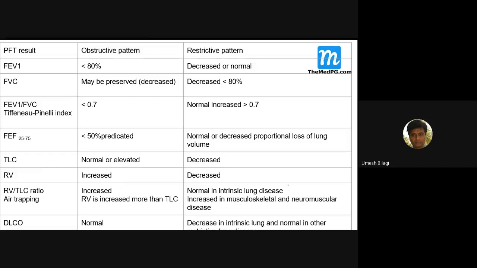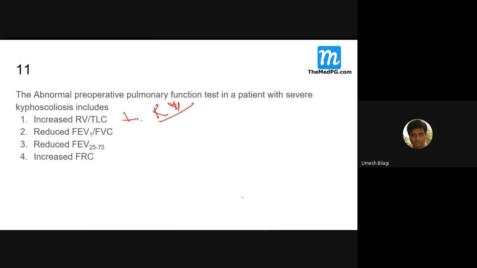It is normal in the case of interstitial lung diseases, whereas in musculoskeletal diseases this RV/TLC is increased. So in kyphoscoliosis, the RV/TLC ratio is increased, sir? Yes. So that's how the answer for this is this.